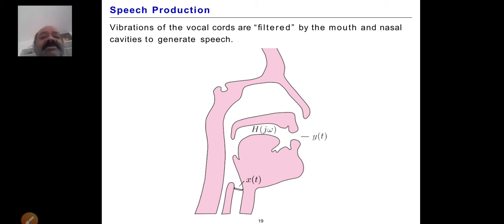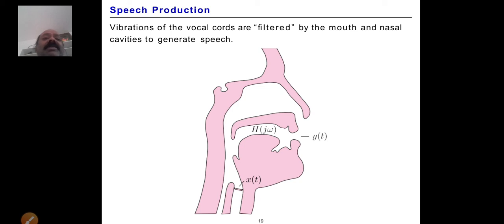Just to observe here, x of t is the input, which is from the vocal cord and lungs, and which is coming towards the mouth and the nostril. It is the h of j omega, and we get the output from the nose and mouth, which is y of t.